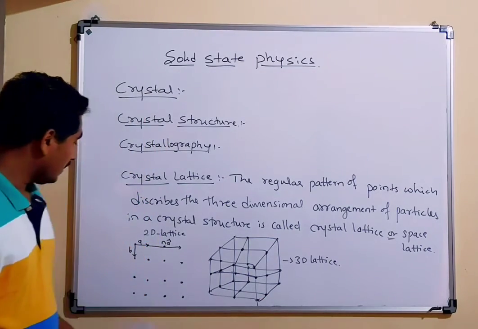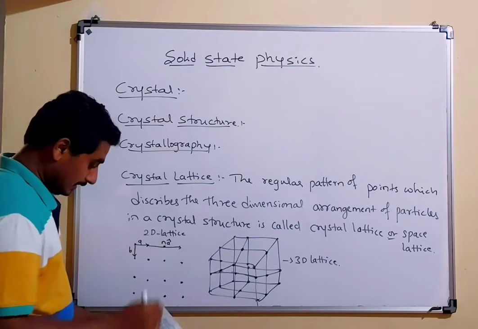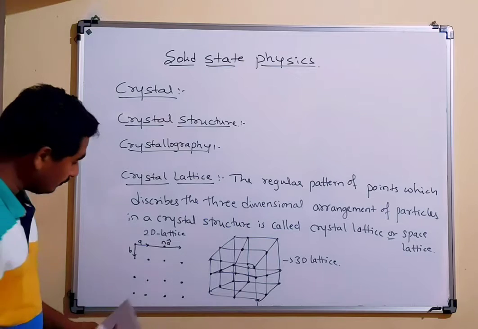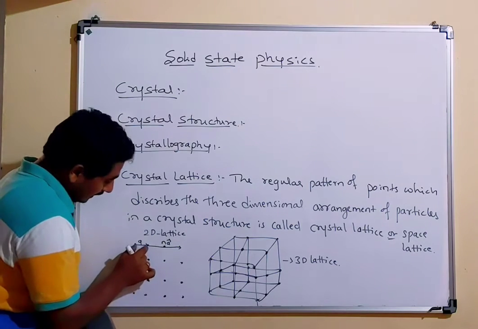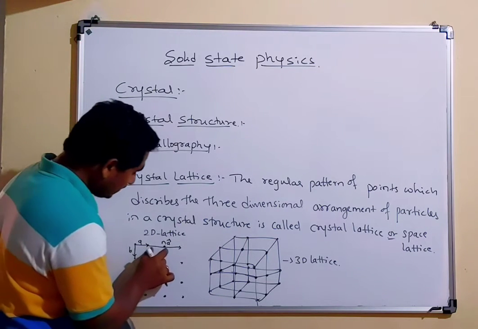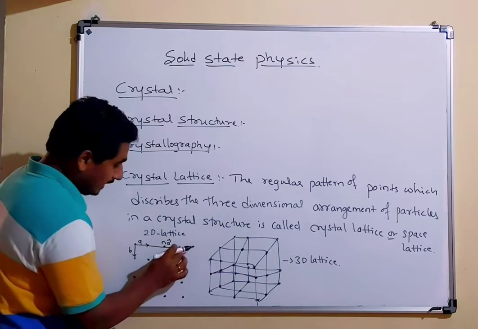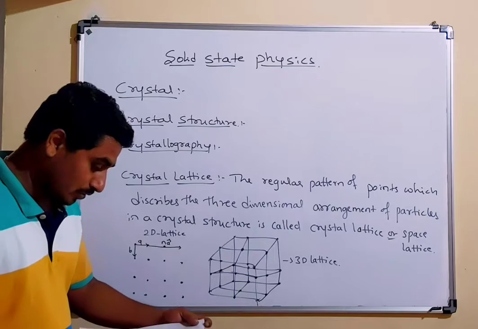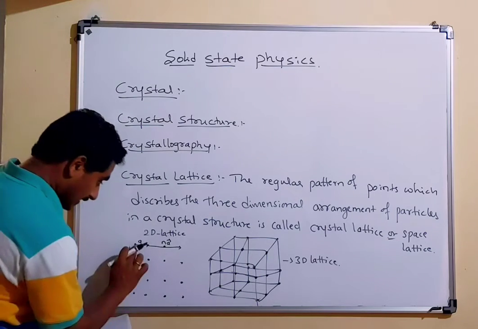If we consider these points in space, then the distance between them will be the same. The distance between these two points is A, and the distance between these other two points is also the same. Further, I consider the nth point in the same direction.